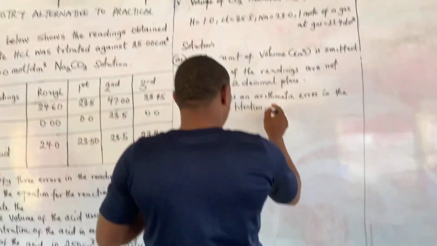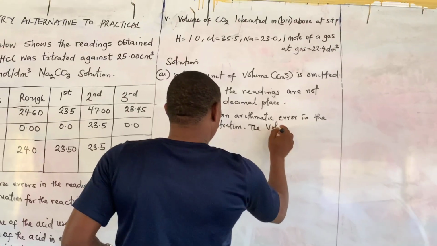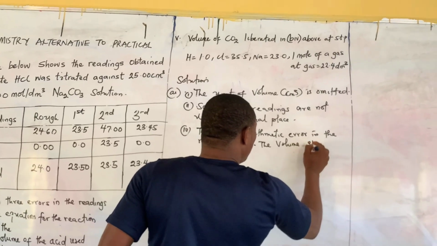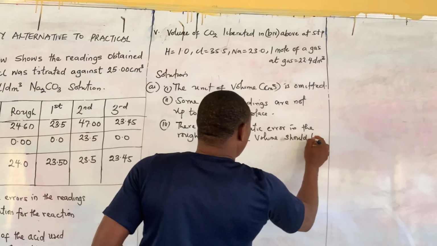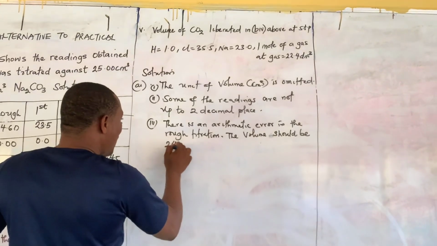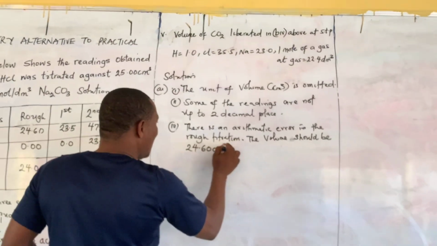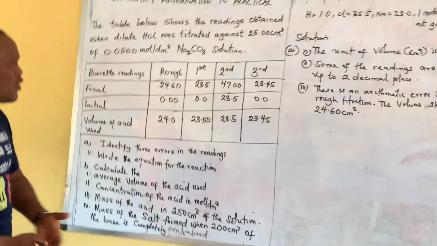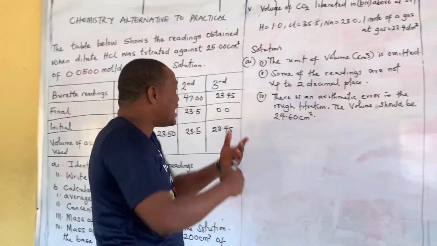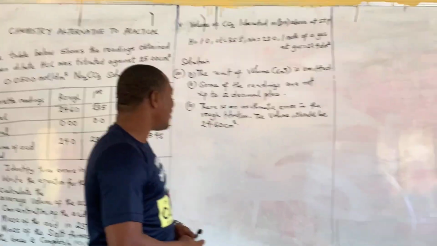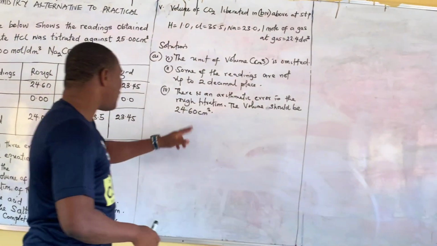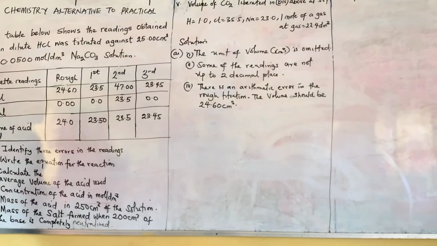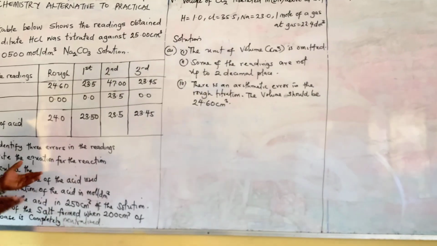The volume should be 24.60 centimeter cube. You see that now? So that's an error. You can just use the words that you like. There's an arithmetic error in the rough titration. The volume should be 24.60 instead of the 24.0 that you are seeing. Have you been able to identify 3? Yes.